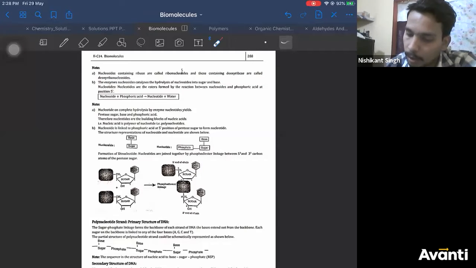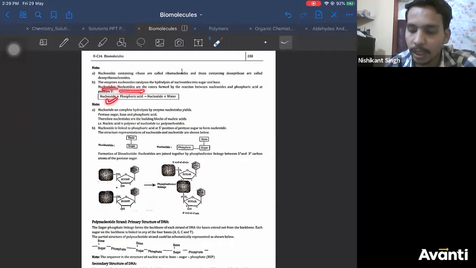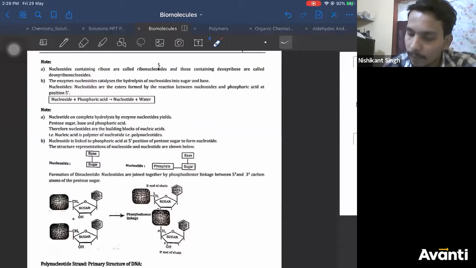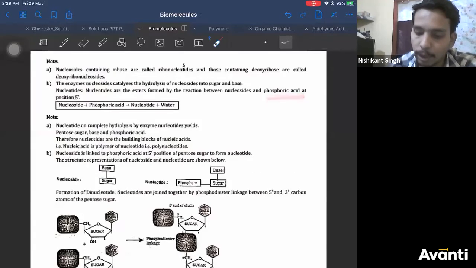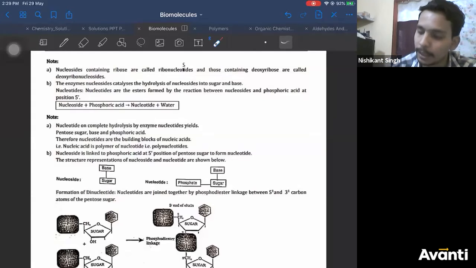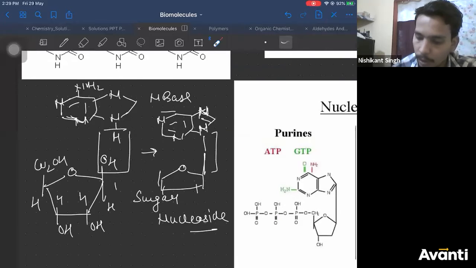Now, nucleotides. What are nucleotides? When you combine a nucleoside with phosphoric acid, you get a nucleotide plus water. See carefully what happens. Nucleotides are esters formed by reaction between nucleosides and phosphoric acid at position 5. So at the 5th position, phosphoric acid and your nucleoside will combine to form an ester bond. Let us see how. I will take the same example.